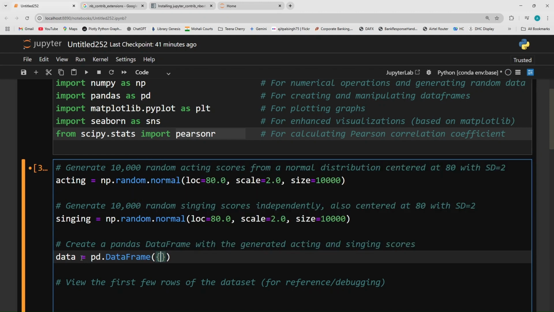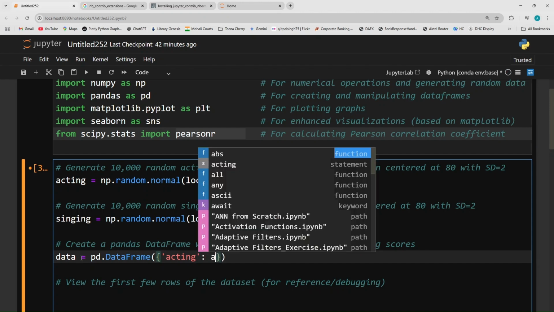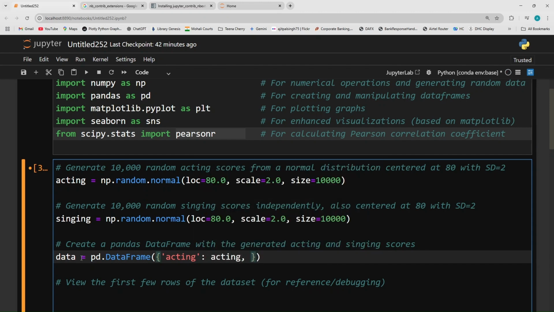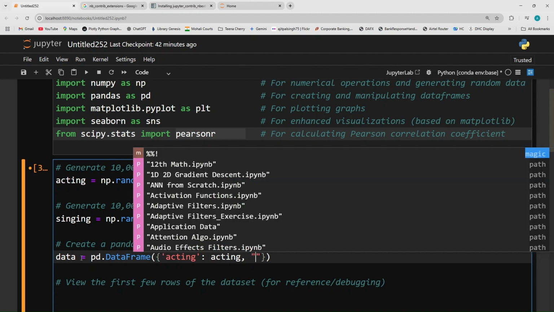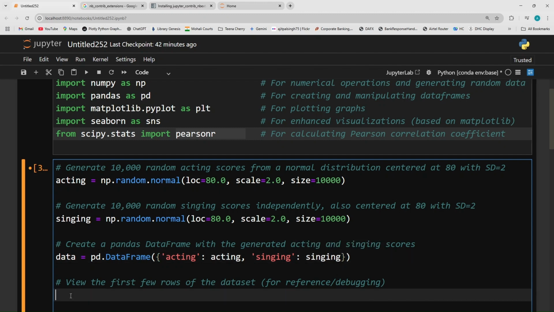And how I'm going to do it, I will define the first column as acting, and I'm going to pass all the acting scores there. And then I'm going to define another column called singing, and I'm going to pass on all the singing scores there. So hopefully this should work. Let's have a look at our data. I'm just going to have a sneak peek of first 5 values. So let me run this code.